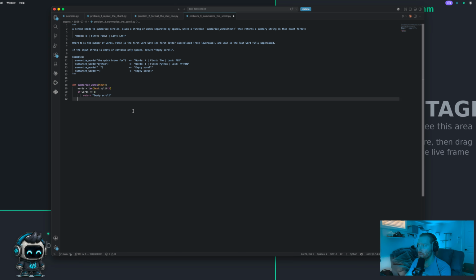Now how do I pick out the first and last word? Is it like an array? So in JavaScript, this is the way I convert it: if I was to do something like this, I would be taking an array of some kind. And I would literally grab the value of 0, which would be the first word, and then the value of -1, and that would give me the first word and the last word.